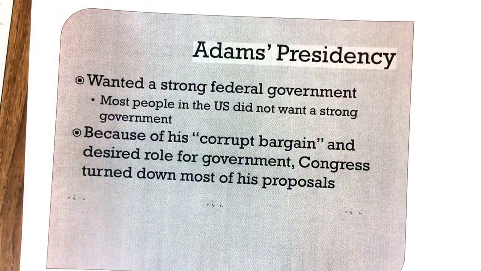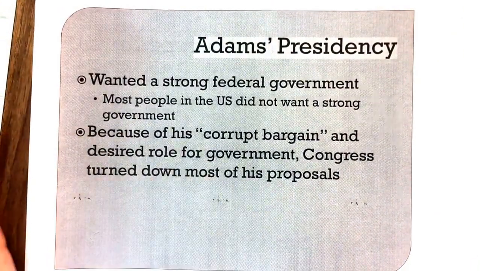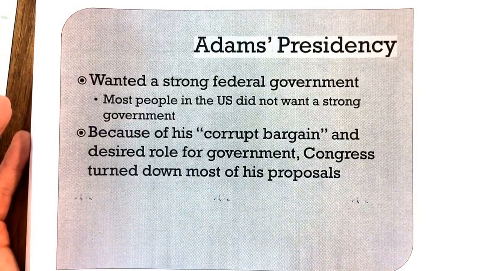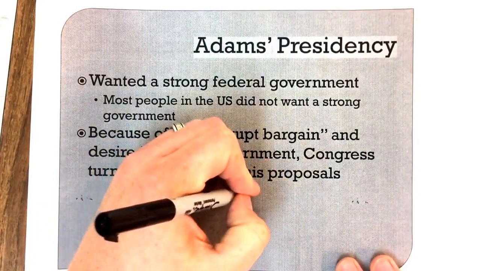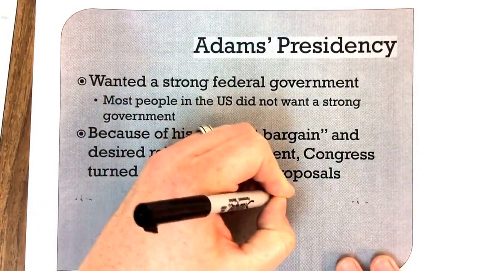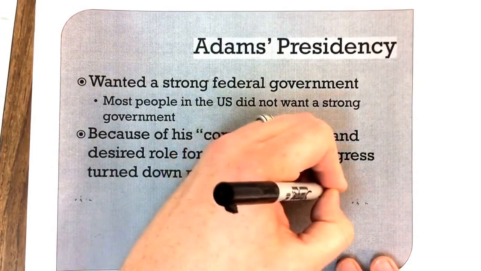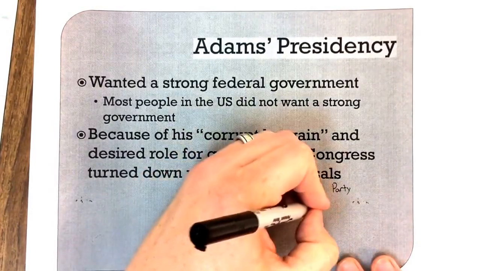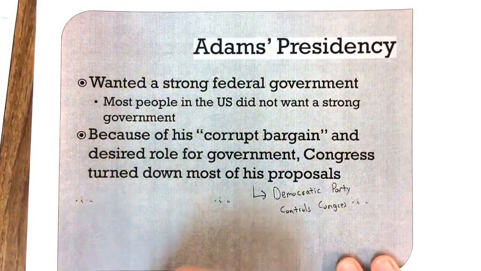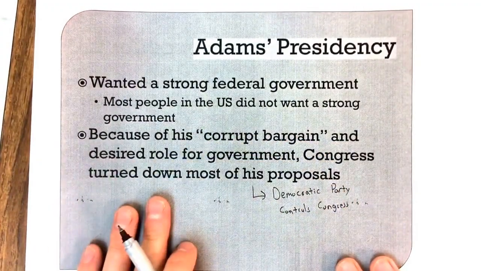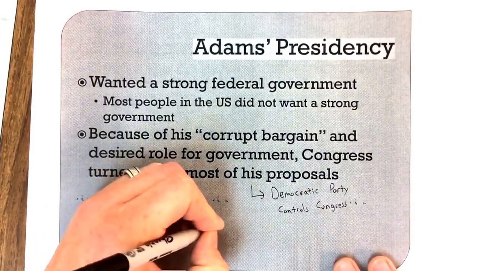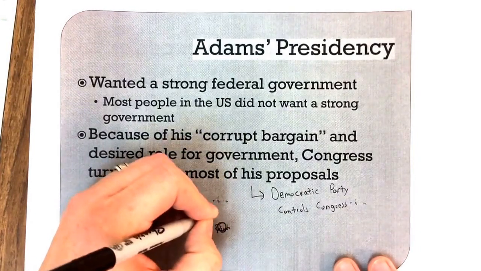Adams' presidency, we don't really talk about a whole lot with this, is that he wanted a strong federal government. Most people in the U.S. did not want the strong federal government. Because of his corrupt bargain, during the midterm elections, the Democratic Party controls Congress. And because of this, most of his proposals are turned down. About the only thing that he did is he gains Florida from Spain.